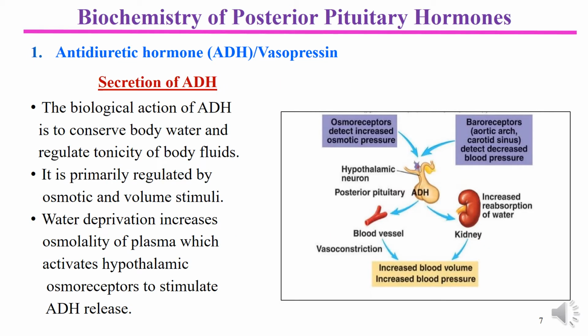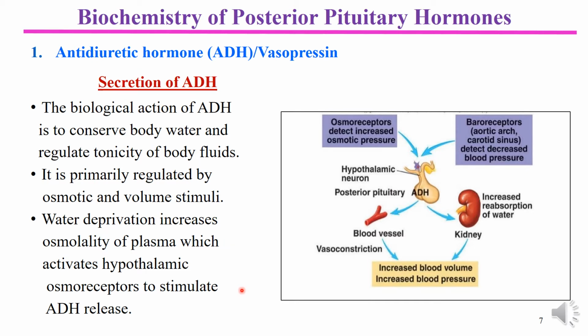Here is the information regarding the pattern of secretion of antidiuretic hormone. We know that the main biochemical action of antidiuretic hormone is to conserve, restore or maintain the water content of the body and regulate tonicity of the body fluid. This function of ADH is primarily regulated by osmotic and volume stimuli. Any change in the volume, or in the osmotic or oncotic pressure, has an effect on the secretion of ADH.